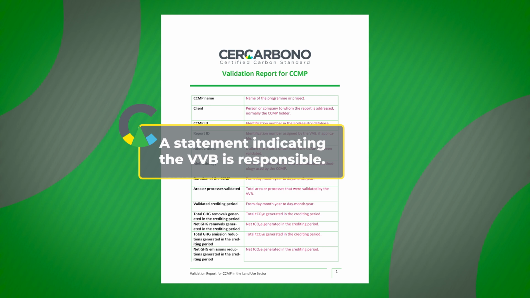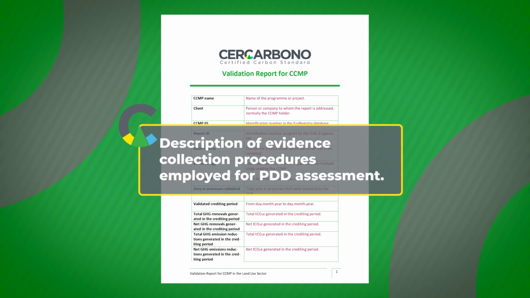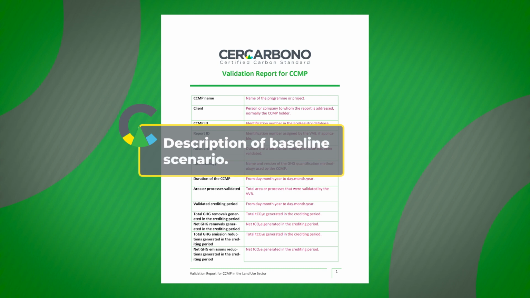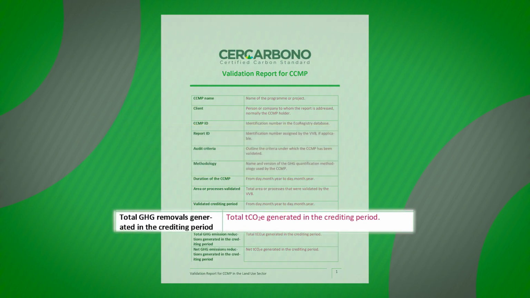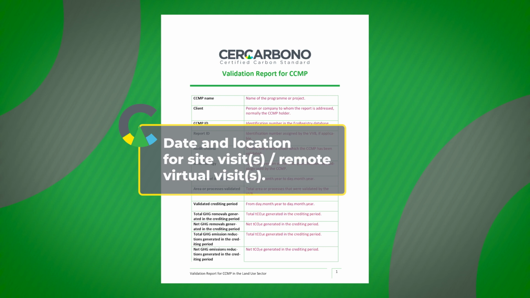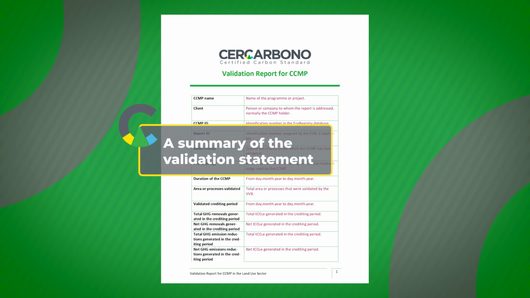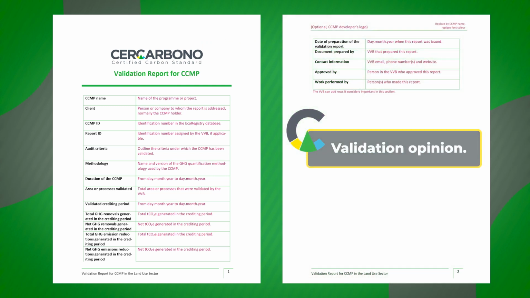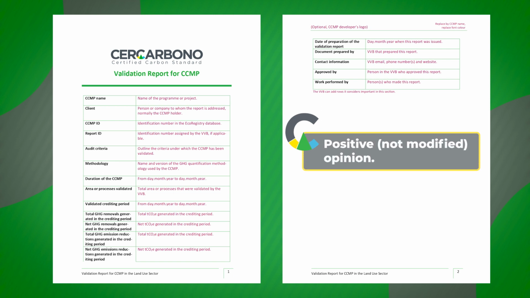the validation process, description of evidence collection procedures employed for PDD assessment, description of selected methodologies, description of baseline scenario, estimated GHG emissions, removals in the baseline and project scenarios during the CCMP's crediting period, date and location for site visits, remote virtual visits, a summary of the validation statement, report date, validation opinion based on collected evidence during the validation process, which could be positive, not modified opinion.